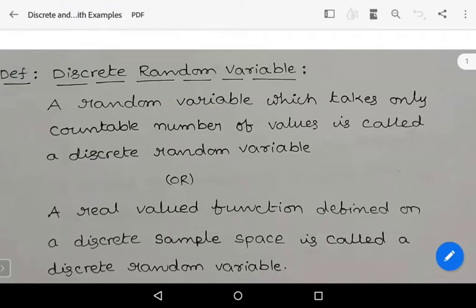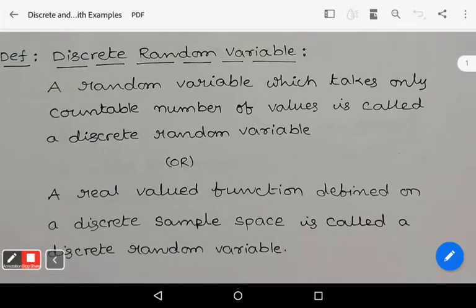In this video, we learn about the definition of discrete random variable and continuous random variable, and let us see their examples. As in the previous video, we learned that there are two types of random variables. One is discrete random variable. The second one is continuous random variable. First, we learn about discrete random variable.